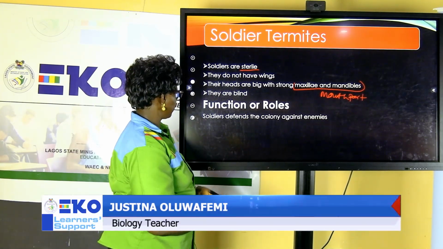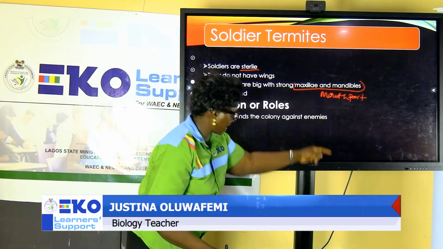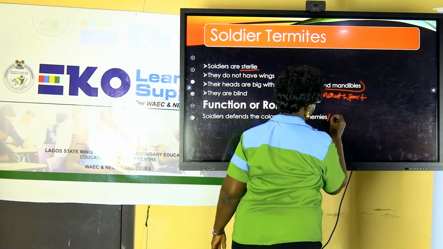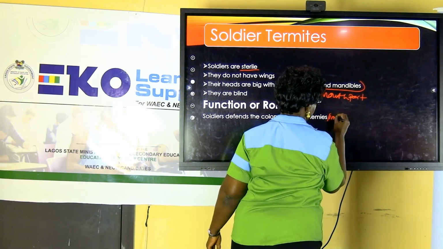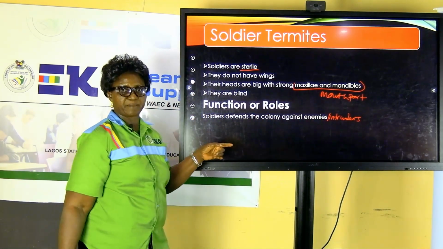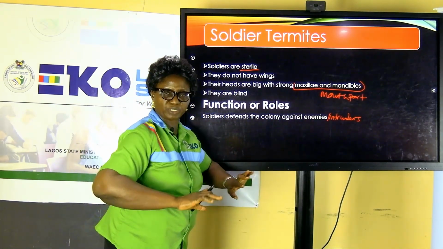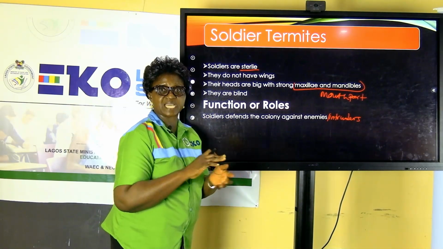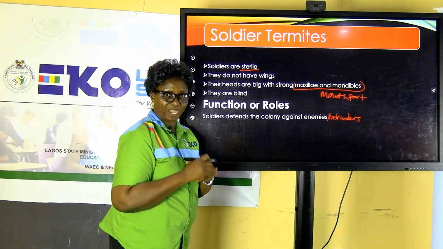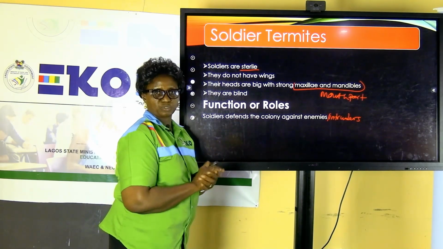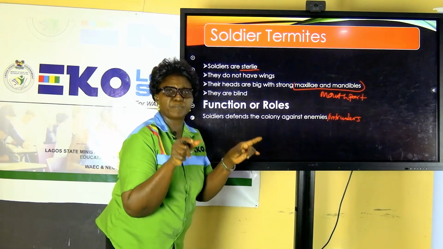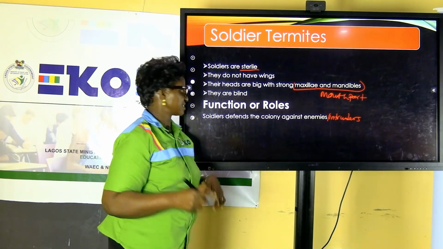What role do they perform? Soldiers defend the colony against enemies. Enemies, at the same time, we can call intruders. Remember, we are looking at termites. If you break into their anthills, the first set of termites that will come to attack, you will see the soldiers. With strong mandibles and maxillae, they come all out. They cannot see, but they can sense where you are.